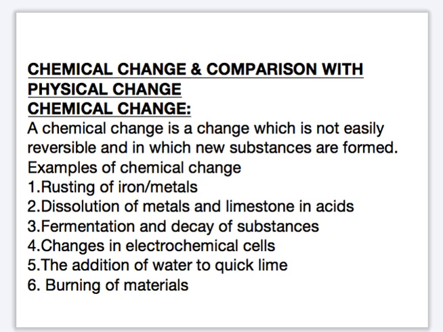In the other way around, also you have substances that decay or ferment. This is an example of chemical change. That is, you have glucose ferment to give you ethanol and carbon(IV) oxide.